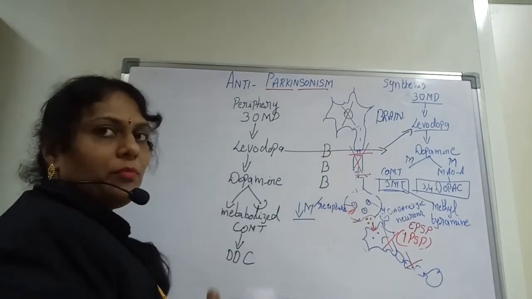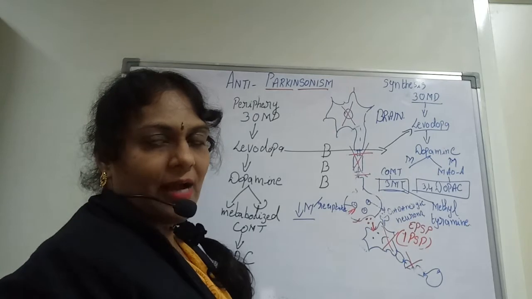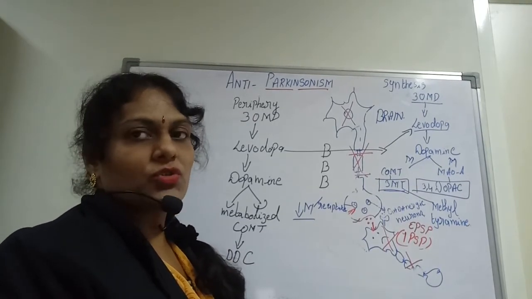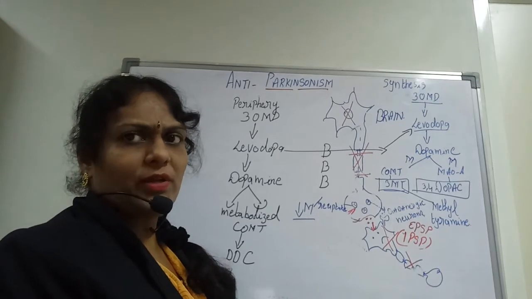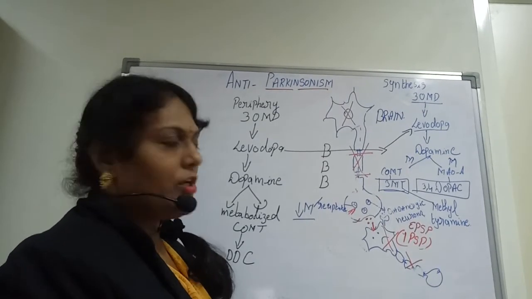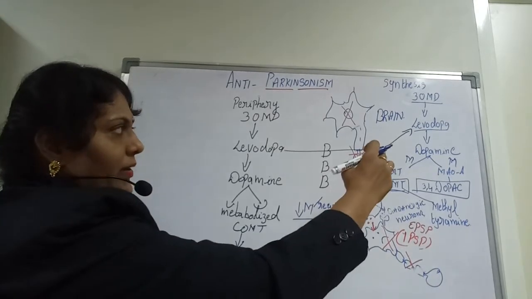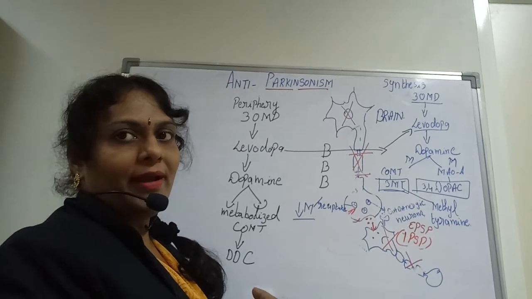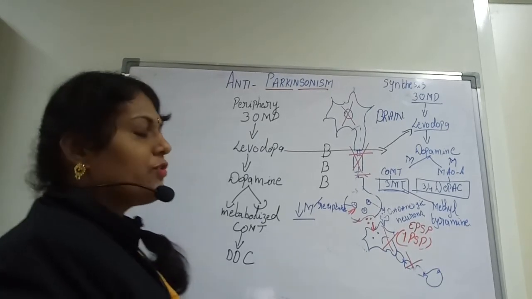So in order to get more and more dopamine onto your GABAergic neurons, the metabolism has to be reduced. If the metabolism is reduced, we can deliver more and more dopamine onto the GABAergic neurons. So this is another way of looking at how dopamine activity, or the dopamine neurotransmitter, works in the brain.